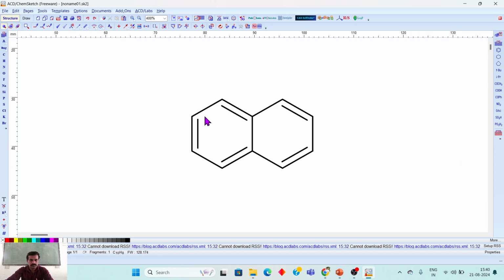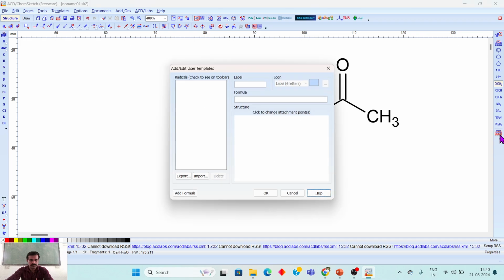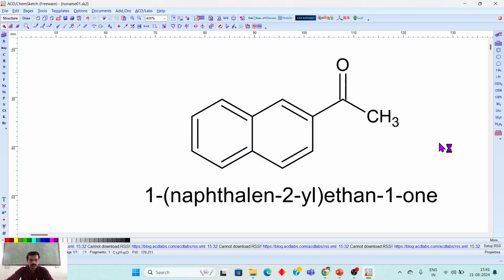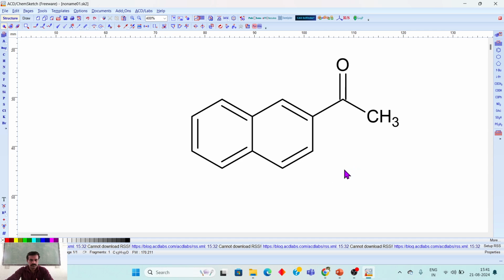If in case you have to add some functional groups on this ring, just see here. Just click on the right side, and now we're getting this structure. Control Shift R. Okay, naphthalene 2-yl ethan-1-one. Okay, just clearly know about this.